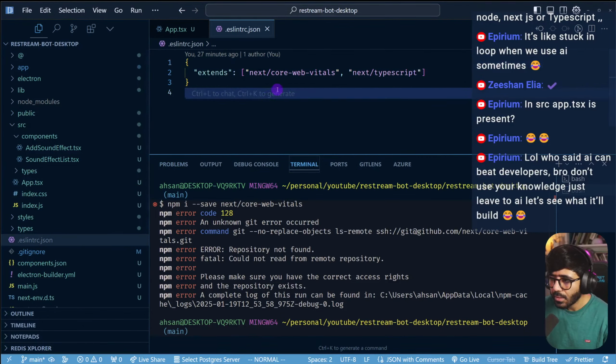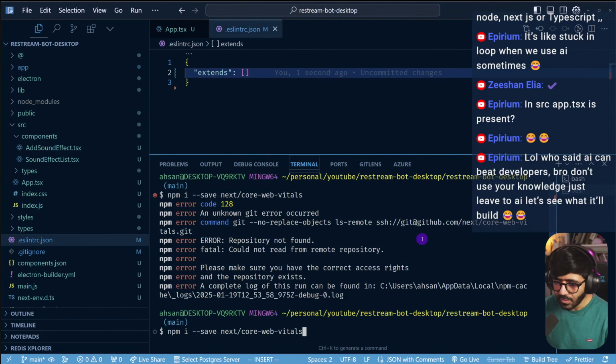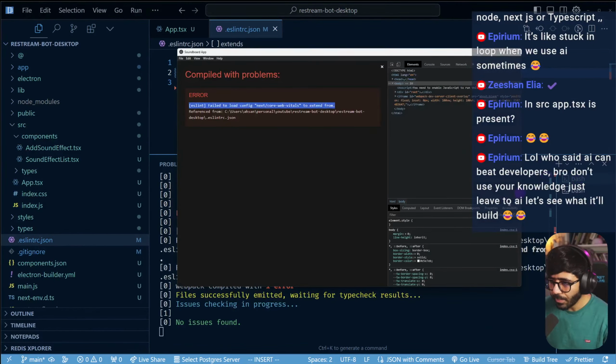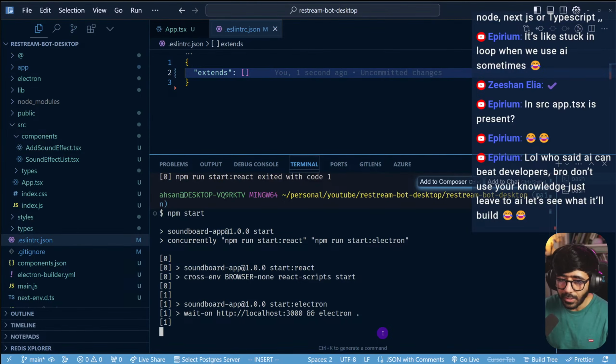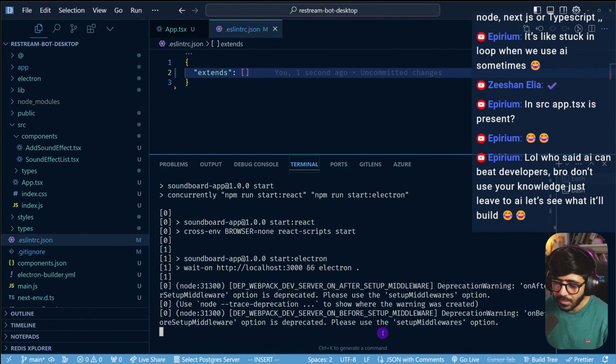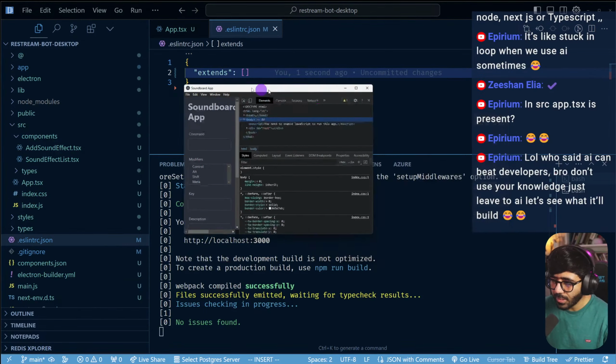RC.json, I don't want to use it. That's going to be my decision right here. Okay. Something showed and then it went away. I'm going to do npm start. Hopefully it works this time. Okay, let's go. So now we have something.